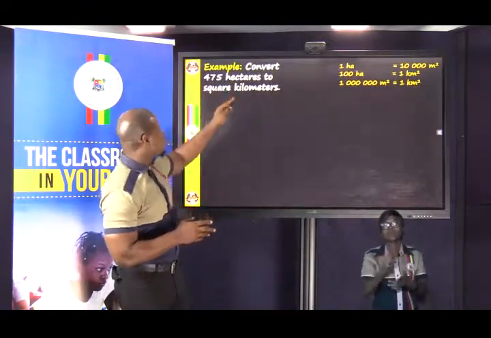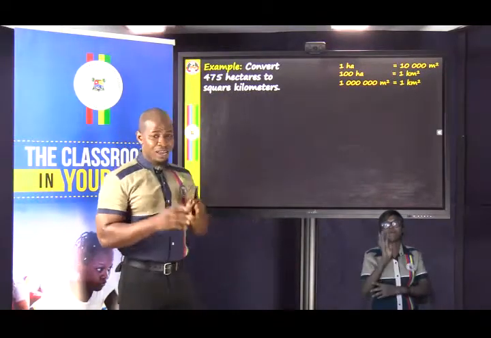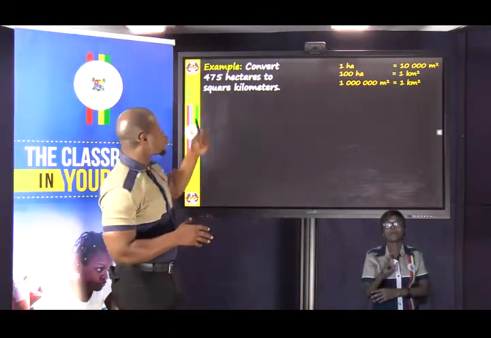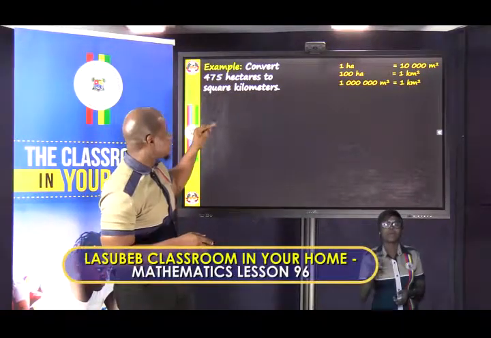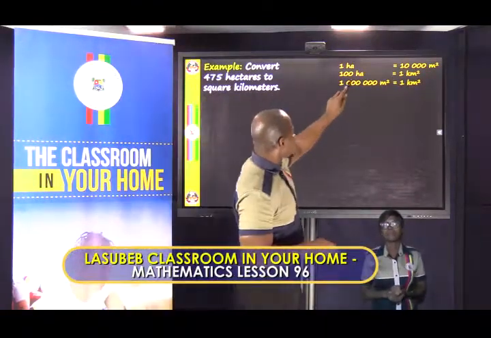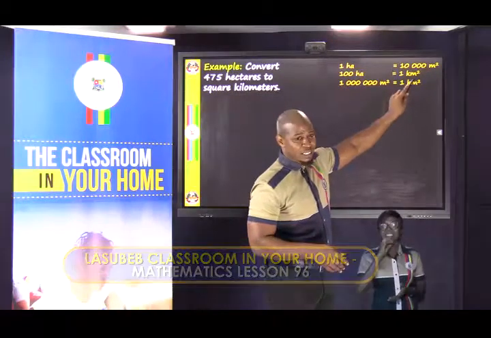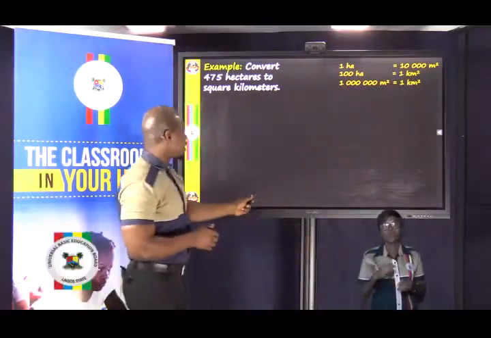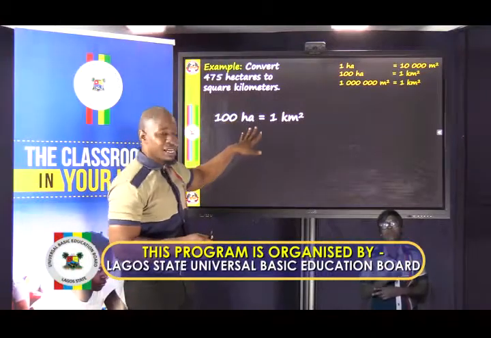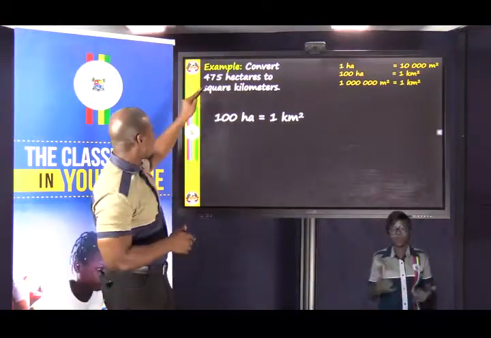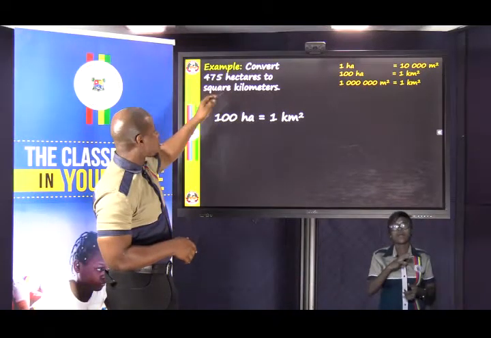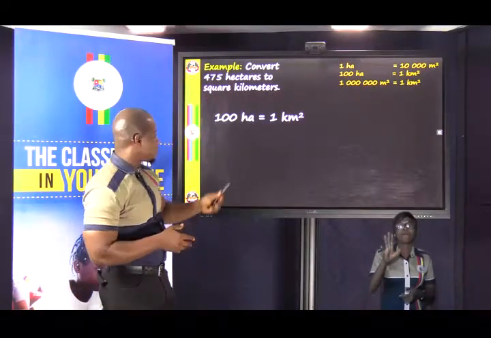This example says convert 475 hectares to square kilometers. So now we need to look for a relationship between hectares and square kilometers. Hectares, square kilometers, that is the second relationship. So we'll first write that relationship. 100 hectares is 1 square kilometer. Now we want to find for 475 hectares.